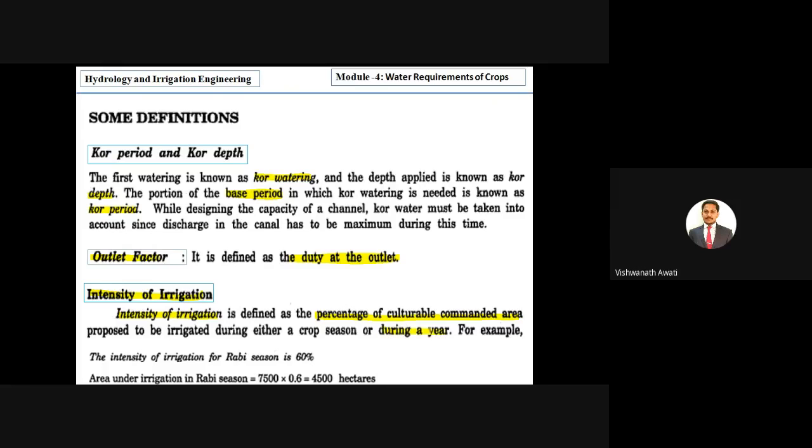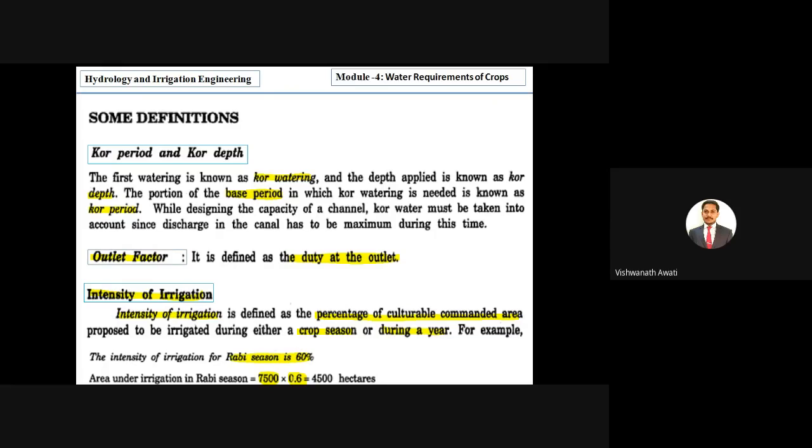For example, there is a total area of 7,500. If the intensity of irrigation for Rabi season is 60%, then the area under irrigation in Rabi season is 4,500.